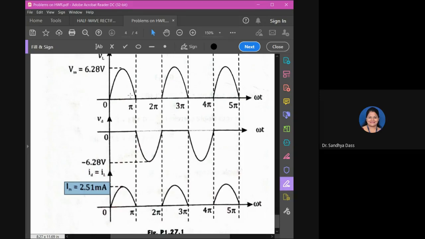And as I mentioned in the previous class, observe the amplitude of the current will always be less than the amplitude of the output voltage, because it is V by R. So the amplitude of current will be less compared to voltage. So you have to take care when you draw the waveforms too.